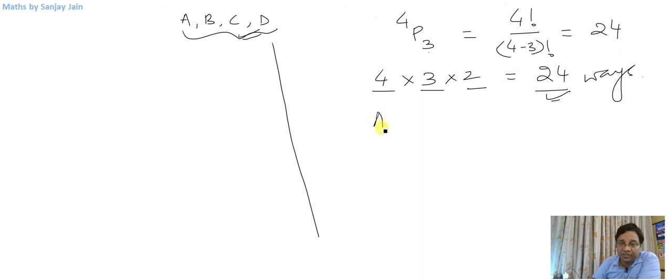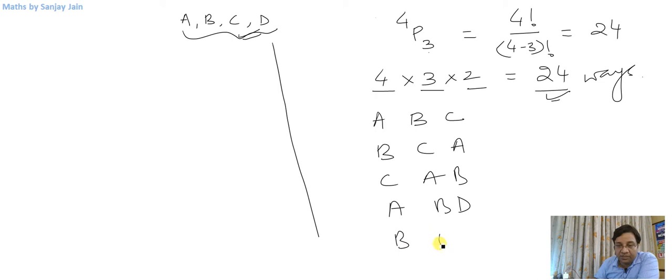And what kind of ways are these? These are ABC, right? Then BCA, then CAB, or ABD. I am not going to write all of these, BDA. So these kind of arrangements were there. These were 24 arrangements.